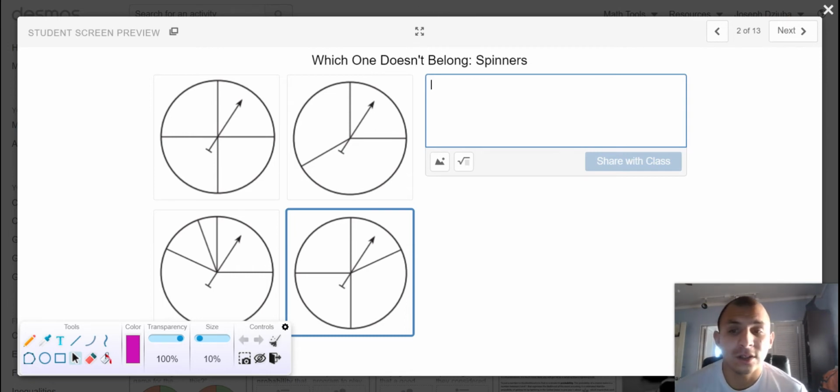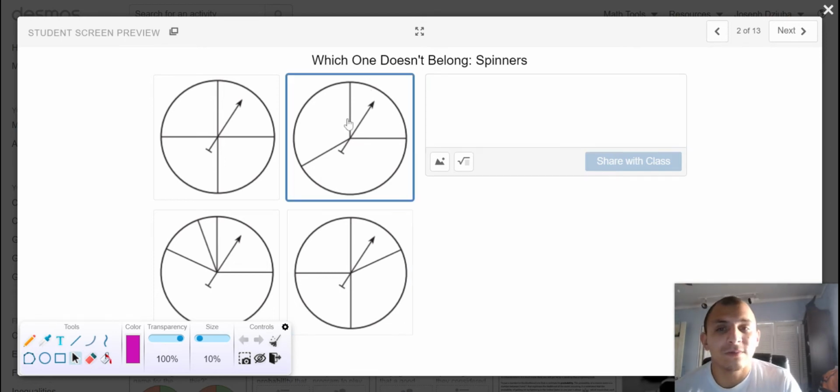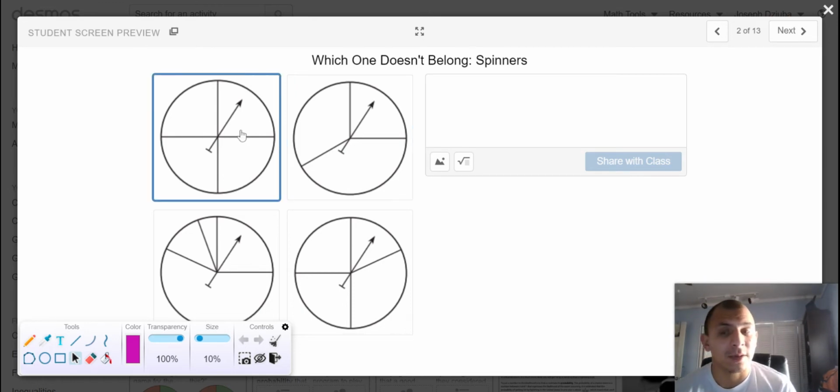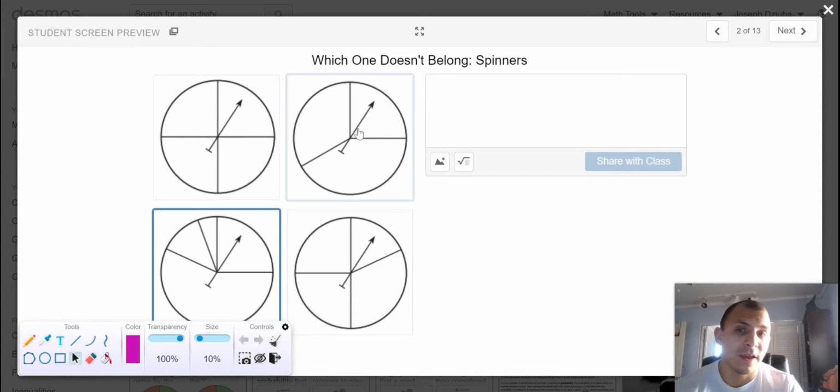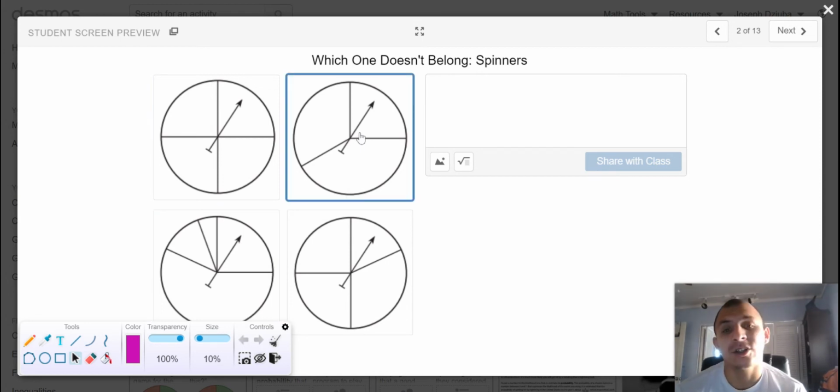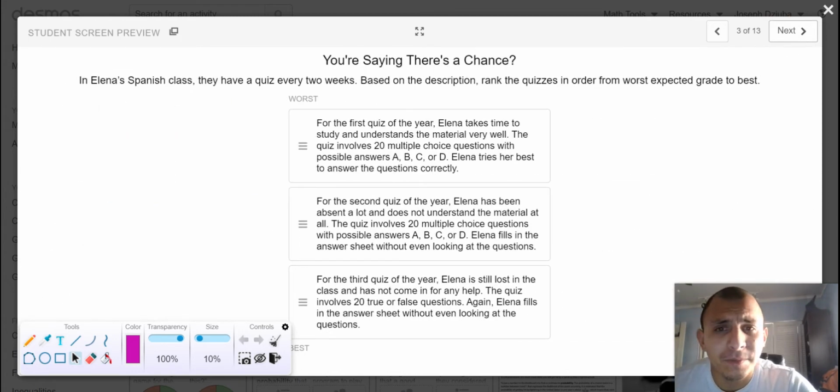I'll go first. I would say that this one does not belong to me because it is the only one that has three sections. However, you might be able to make a claim for another one. I'm sure you can make a claim for this one. This one looks slightly more different than the other three. This one has a similar ideology to the one that I had originally selected, so I'll leave that to you. You don't have to necessarily just pick one. You can identify all four and the reasons why they don't belong before proceeding into our next activity.